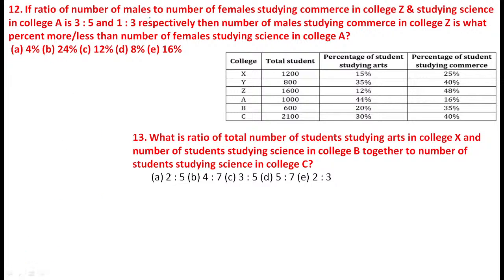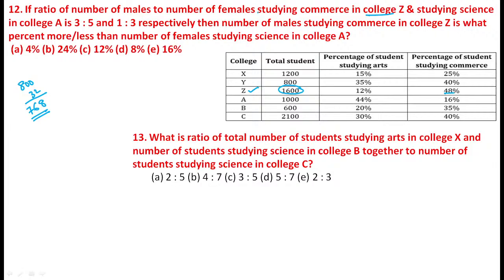See, the ratio of the number of males to the number of females studying in commerce in the college Z. College Z, commerce 48 percent. 48 percent means 50 percent minus 2 percent. 50 percent value becomes 800. 1 percent is 16, 2 percent is 32. Simply subtract that 32. Now here 8, here 6, here 7. So 768 members.